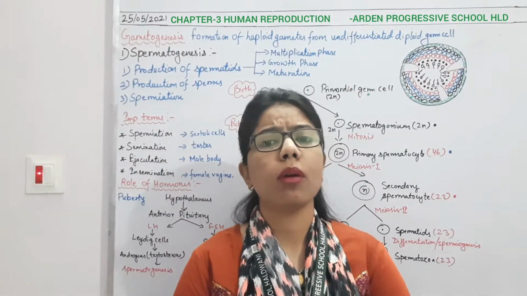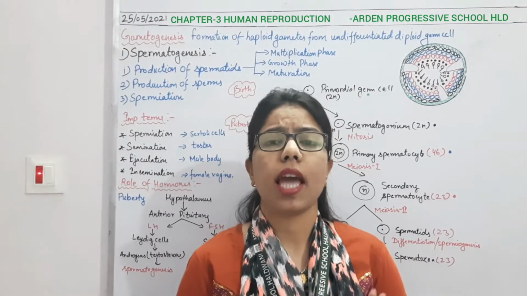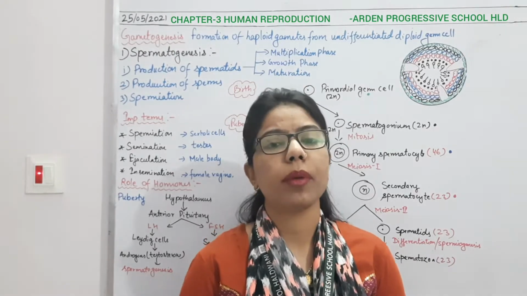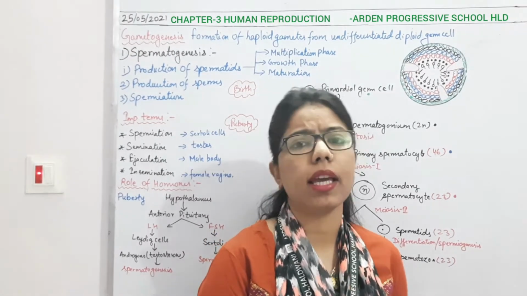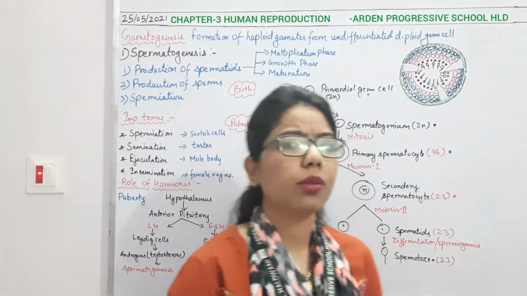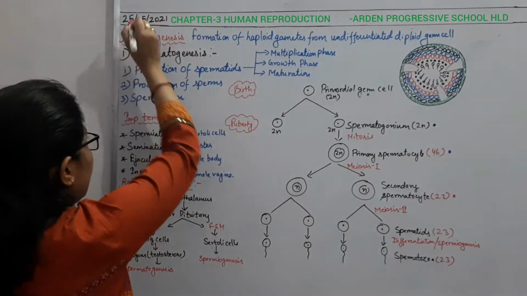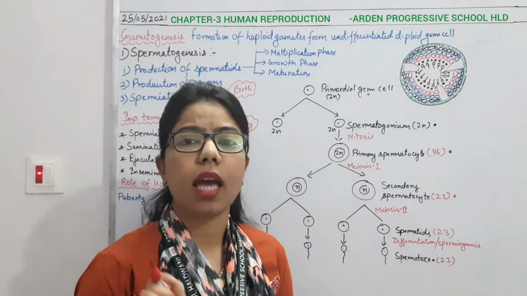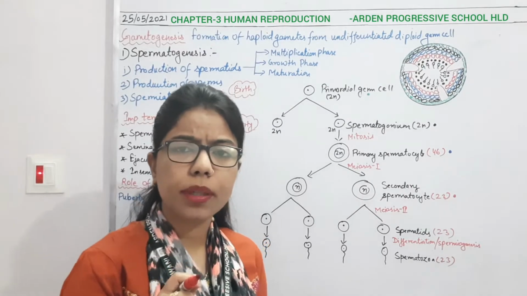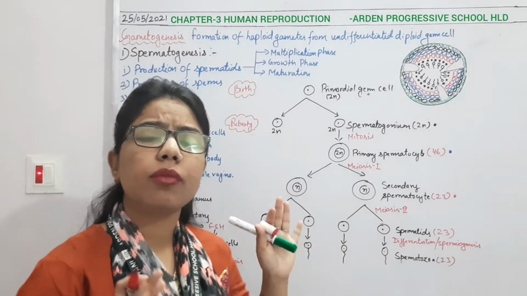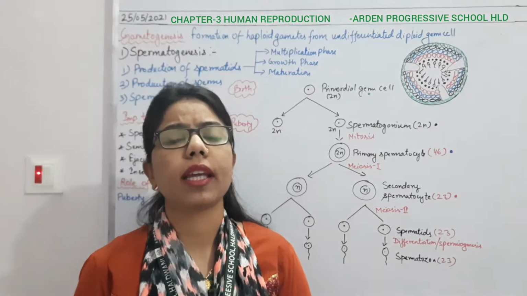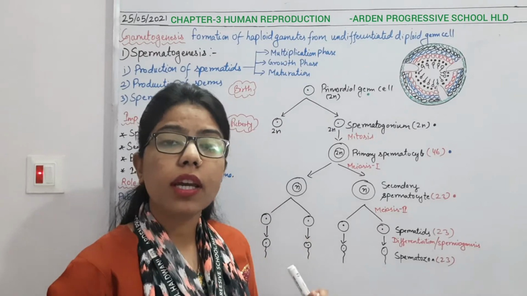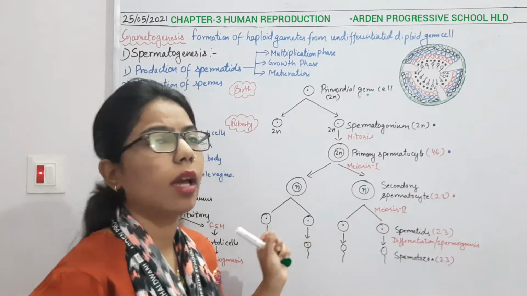Once you know about the morphology, or you can say anatomy, of the reproductive system, now we can understand easily how gamete formation will take place in the male part as well as the female part. So that's why today we are going to start another topic known as gametogenesis. Here the name itself indicates: gameto relates to gamete, and genesis means to form. So whether there is formation of male gamete or female gamete, we say this is gametogenesis.